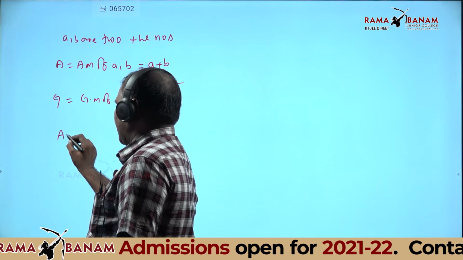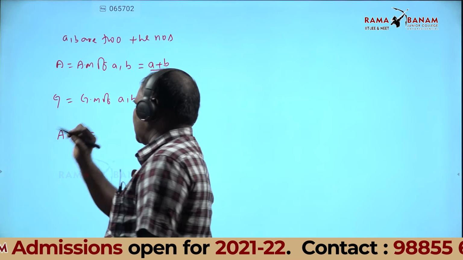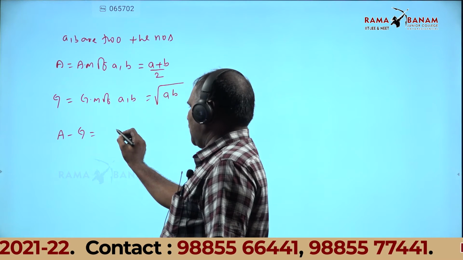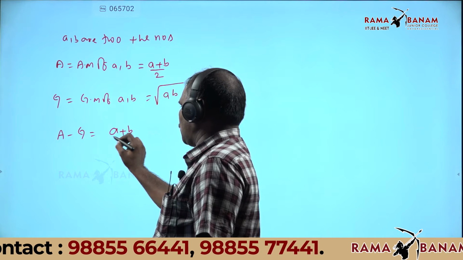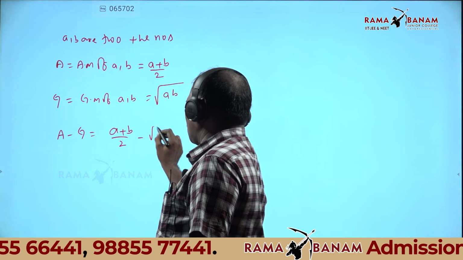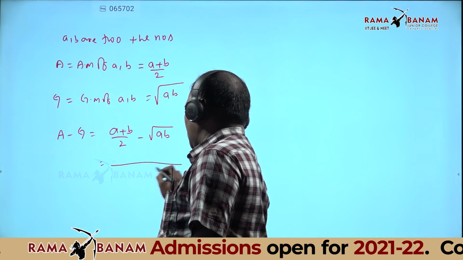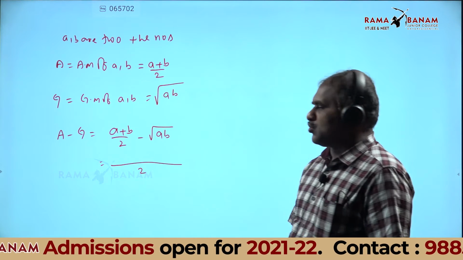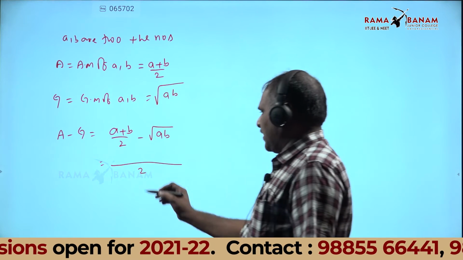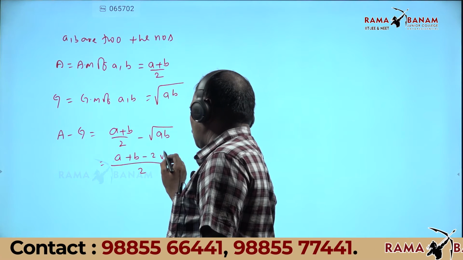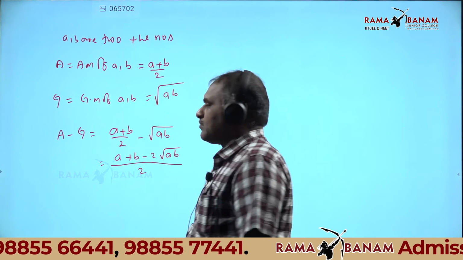Let's consider A minus G. What is A minus G? A plus B by 2 minus root AB. Take LCM, which is 2. Here observe: A plus B minus 2 root AB.